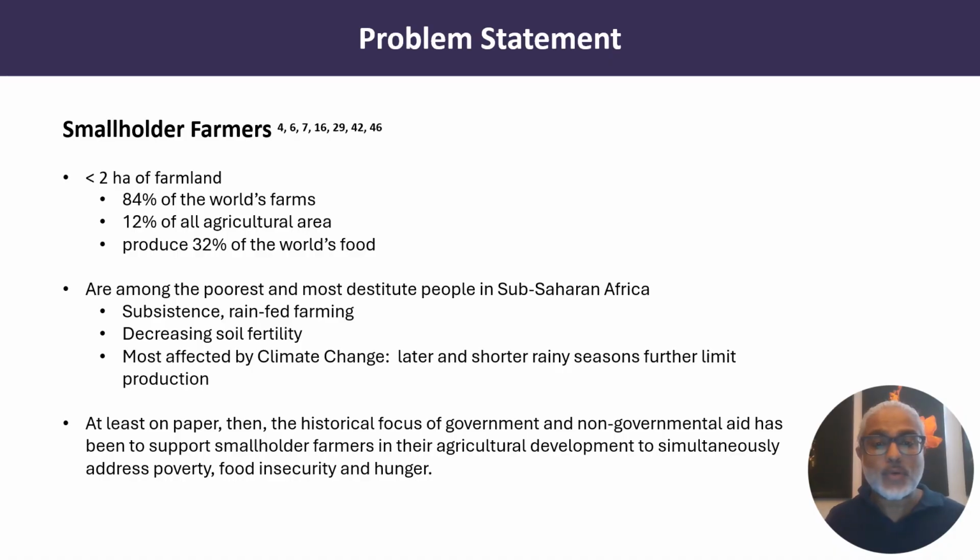Somehow, they are among the poorest and most destitute people in sub-Saharan Africa. They work in subsistence rain-fed farming on lands with decreasing soil fertility, and they are most affected by climate change, which locally manifests as later and shorter rainy seasons, which further limits production. At least on paper, then, the historical focus of government and non-governmental aid has been to support smallholder farmers in their agricultural development, to address poverty, food insecurity, and hunger at the same time.